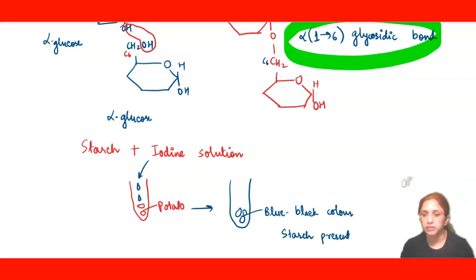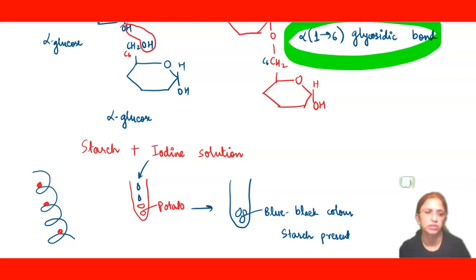So why does starch give a positive test with iodine? Starch, basically its amylose part, is linear, but sometimes it gets folded into a helical-like structure. And in this helical structure, iodine gets incorporated, means it gets space to stay there. That's why starch gives a positive test with iodine, whereas it does not give any positive test with cellulose because cellulose does not exist in the helical form.